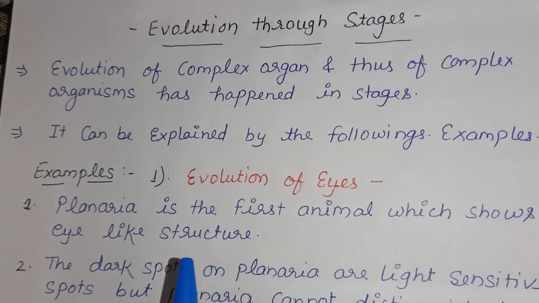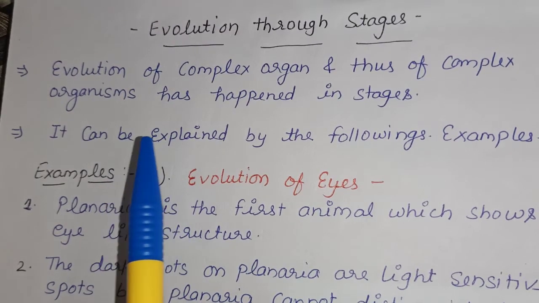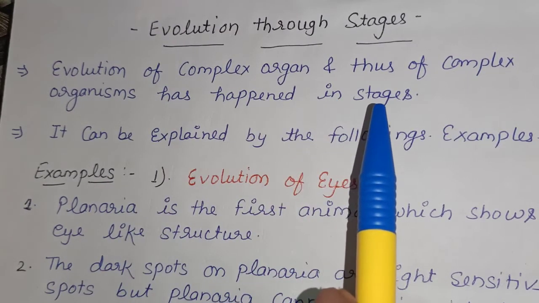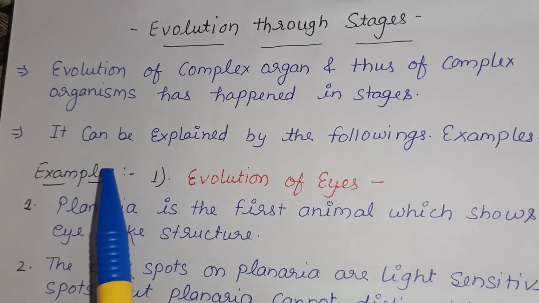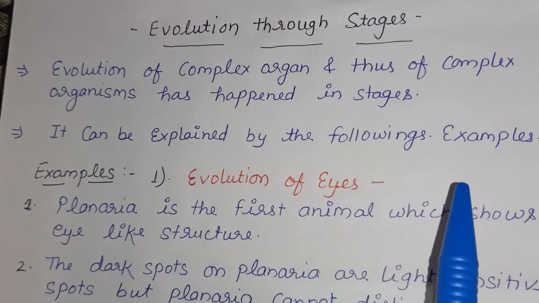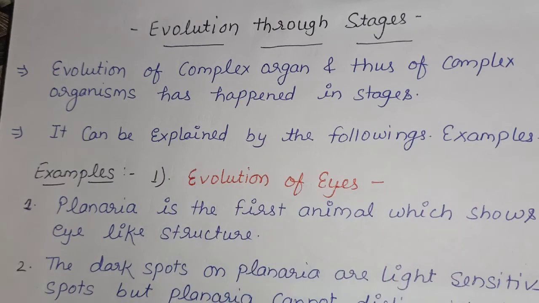Now we start the topic evolution. Already we know that evolution is the sequence of gradual changes which takes place in the primitive organism over millions of years, in which new species are produced. Evolution of a complex organ, and thus of a complex organism, has happened in stages. It can be explained by the following examples. It means by the help of eyes, feather, and artificial selection, we can explain the evolution stage by stage.